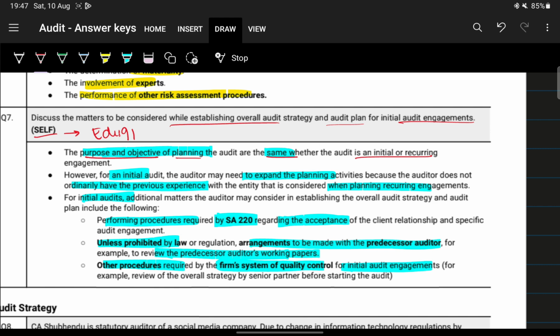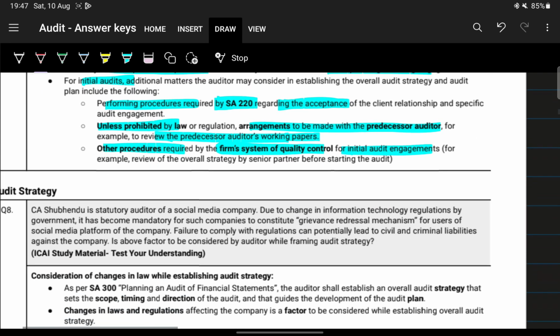Secondly, unless it is prohibited by law or any regulation, there is a need to make arrangements to communicate with the predecessor auditor. Next, other procedures required by the firm's system of quality control for initial audit engagement. Fairly simple.